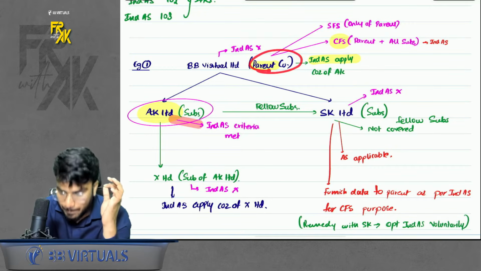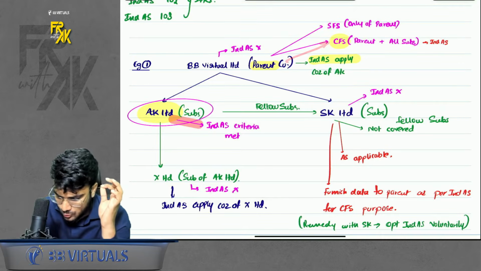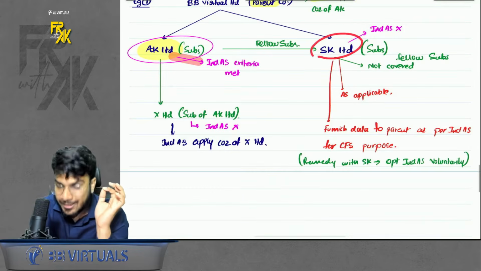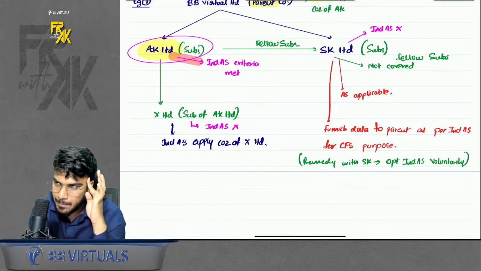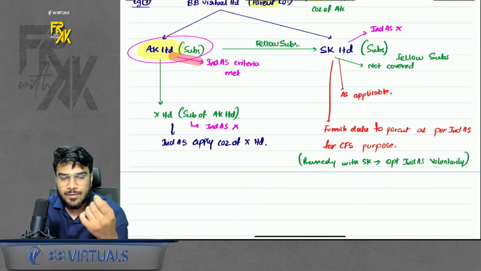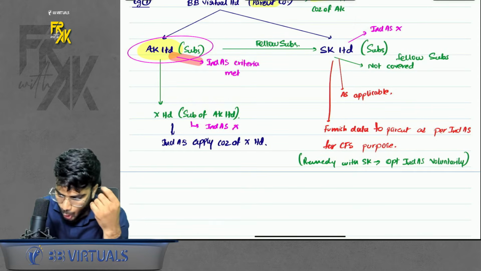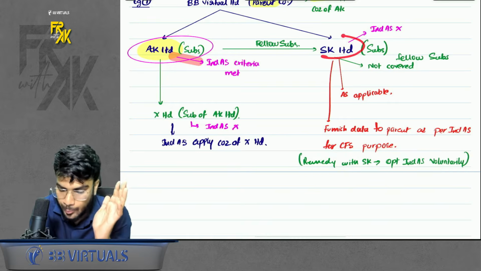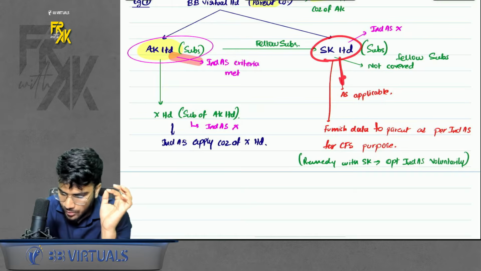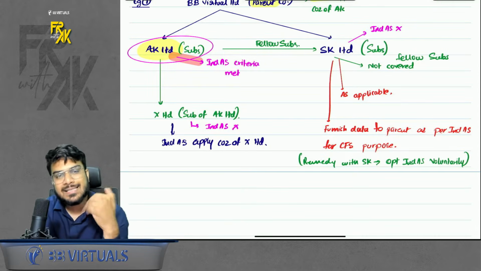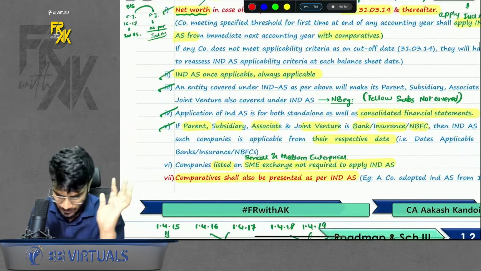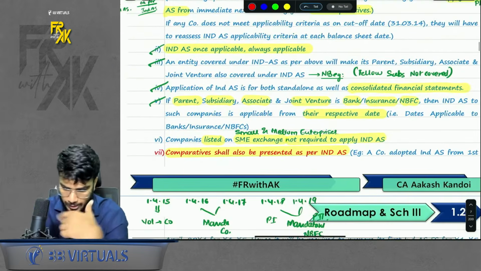But for the purpose of parent to prepare CFS, it will have to furnish data to parent as per Ind AS as well. In such a case, SK will have one remedy also. Do you remember the remedy? SK can opt for Ind AS voluntarily. What will be the benefit of this? See, Ind AS is not applicable to SK, but if it opts for it voluntarily, that means SK can prepare its own financial as per Ind AS and can submit the same financial for the purpose of CFS as well. Right? We had discussed this example. Also, there is one question on this example as well. Okay. Next point.